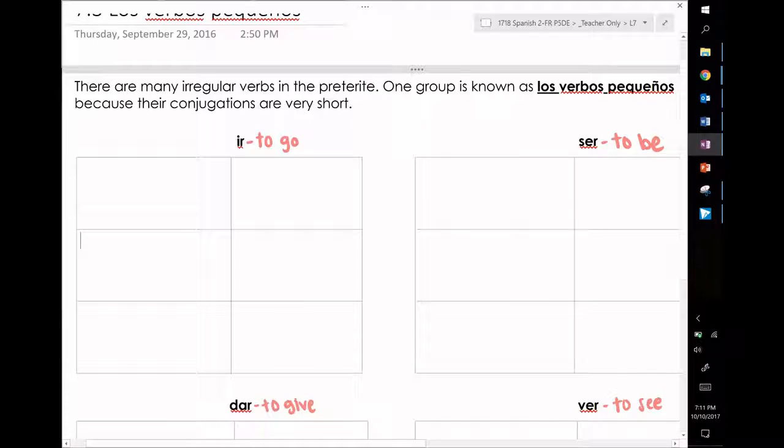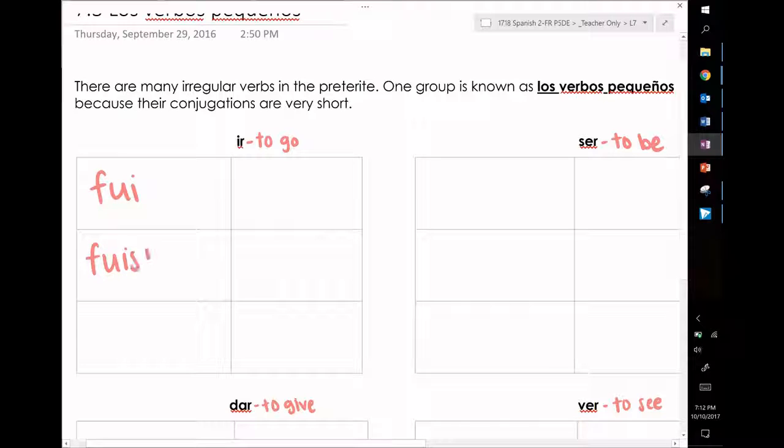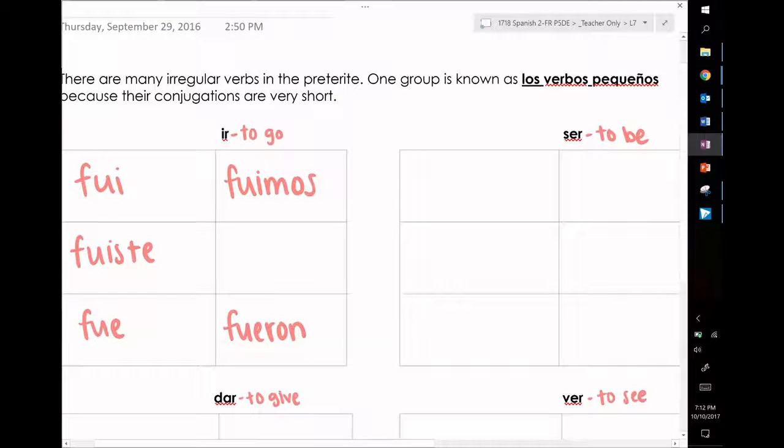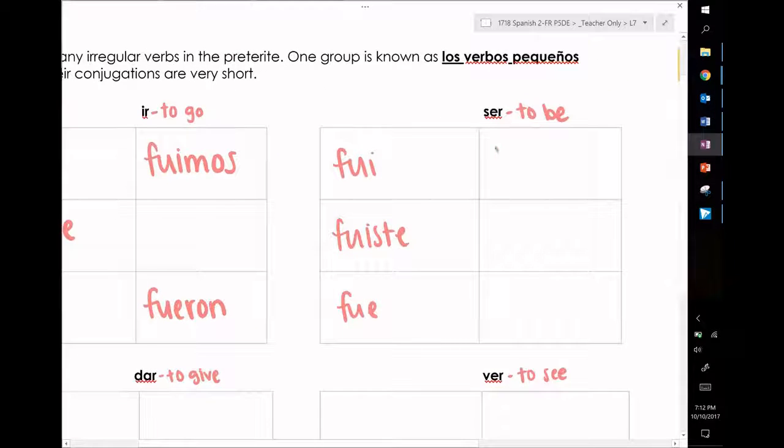Let's start with ir and ser. Ir means to go, ser means to be. Take a look at these conjugations. Fui, fuiste, fue, fuimos, fueron for ir, and then ser: fui, fuiste, fue, fuimos, fueron.